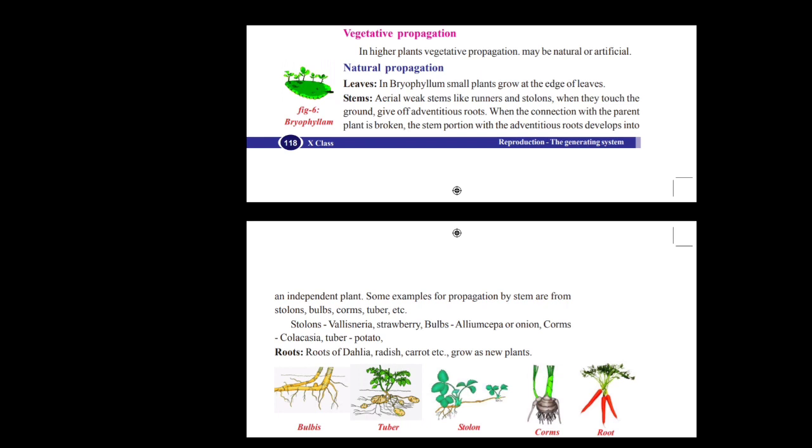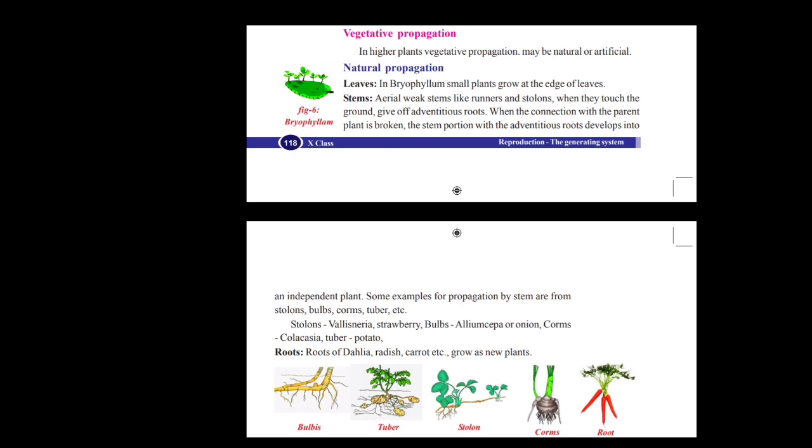So as like that, in some stems, like some water plants, like hydrilla, hyacinth, they can produce plants from their stems only. Okay, it is also a kind of natural propagation. Like that, stolons, bulbs, corms, tubers, rhizomes, roots.